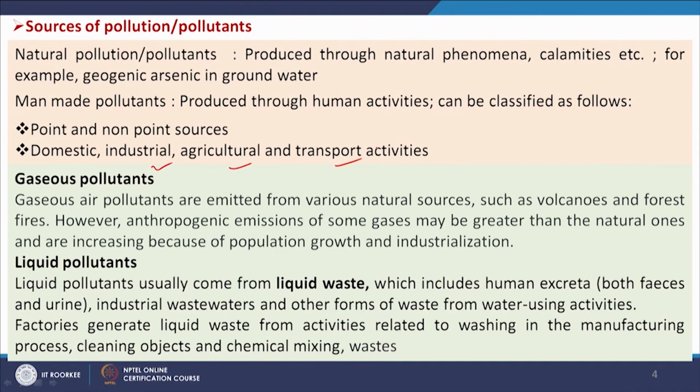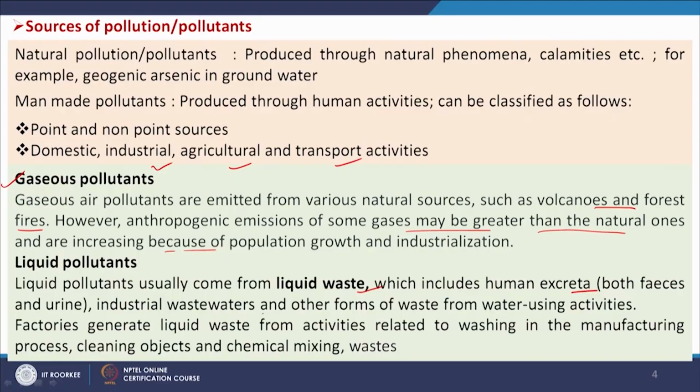So, now we have seen that pollutants can be in gaseous, liquid or solid phase. Now, we will see what the gaseous pollutants are. Gaseous air pollutants are emitted from various natural sources such as volcanoes and forest fires. These are the two major sources for air pollution. However, anthropogenic emissions of some gases may be greater than the natural ones and are increasing because of population growth and industrialization. So, many man made pollutants are also entering into the atmosphere.